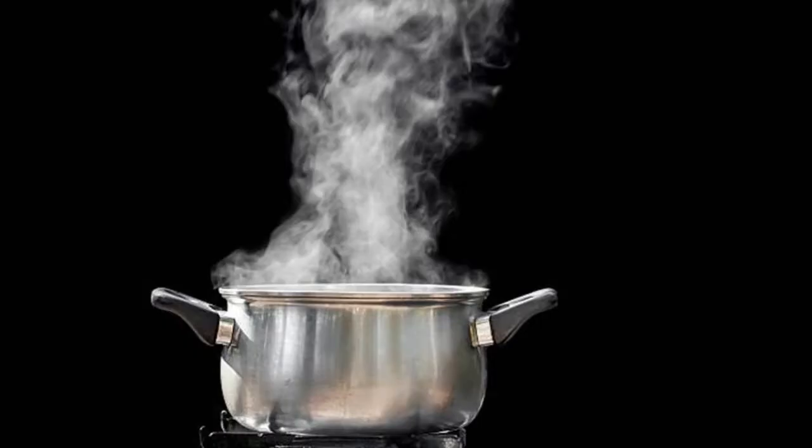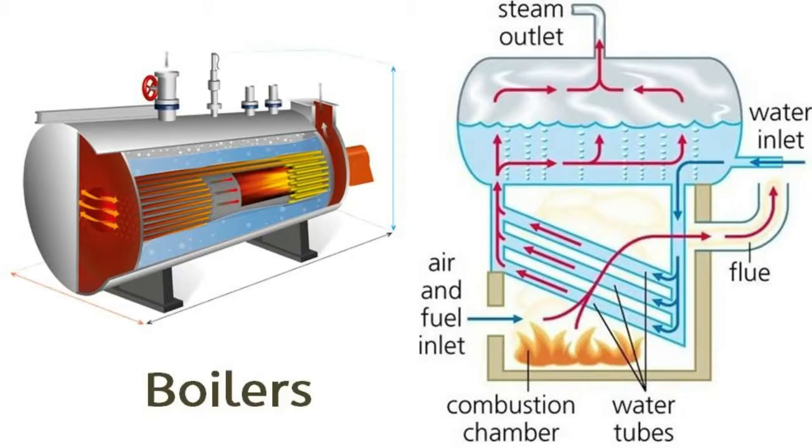In general, steam can be produced by boiling the water in an open vessel. But in order to use it effectively as a heating medium, it has to be produced in a closed vessel under pressure. These vessels are called boilers. Steam produced at a higher pressure has a higher temperature, which can be made to flow easily through a pipe from the boiler to the point of use.